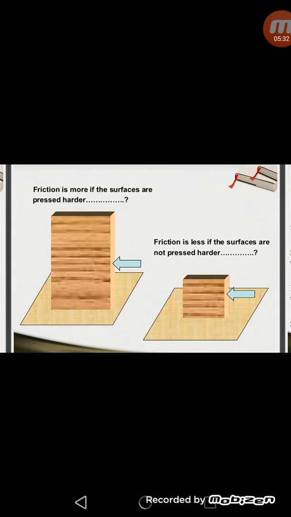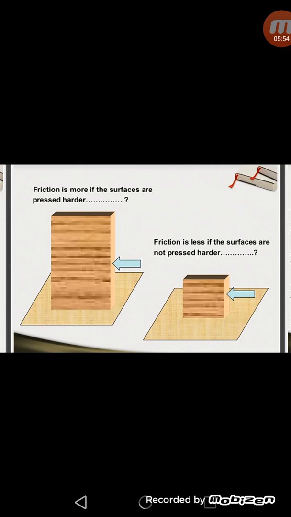Here it is shown that if the two surfaces are pressed hard, then the frictional force is more. How? We can prove this by taking two boxes. One should be heavier and the second should be lighter. If we try to push a heavy box on the floor, it becomes very difficult to push it as compared to the lighter box.